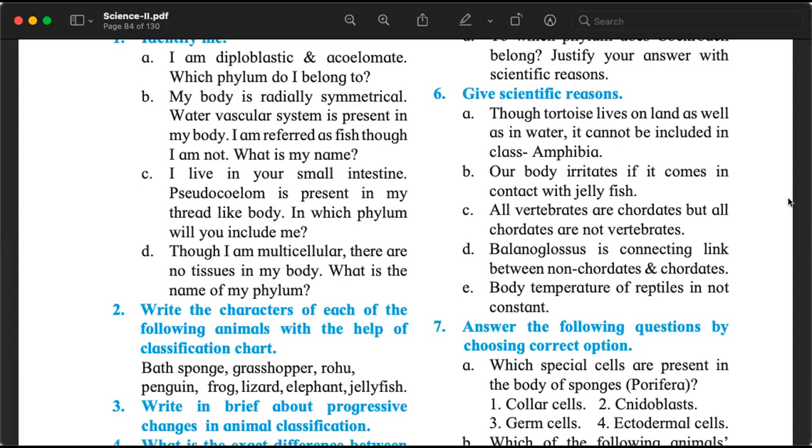Why is that? The answer is very simple. It's a very simple question, and this type of question can be asked in many different places related to classification. What is happening in the classification? What are we doing when we are classifying different organisms? Reflect upon the classification. Reflect upon what vertebrates are, what chordates are, and then try to answer this question. Why do we say that all vertebrates are chordates, but all chordates are not vertebrates? Think and answer.